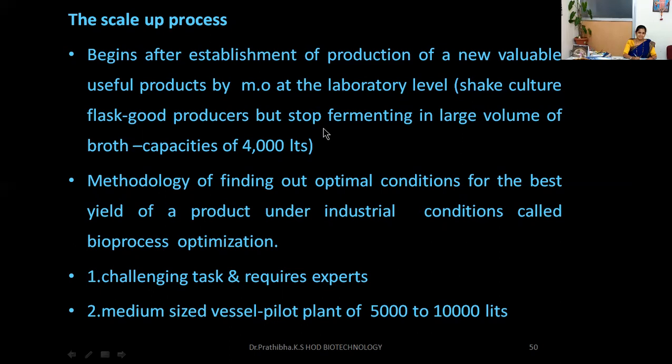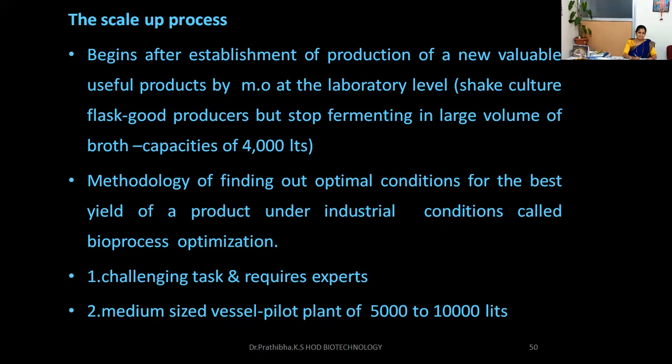So one has to do the scale up process of the microorganisms. One has to see whether the organisms can grow better in the pilot plant or in the larger scale. Some of the organisms will give the best yield in the pilot plant fermenter. When the same organism is subjected to the higher fermenter vessel with a large volume, the organisms will undergo stress and are unable to produce the product. So one has to standardize that through the scale up process.